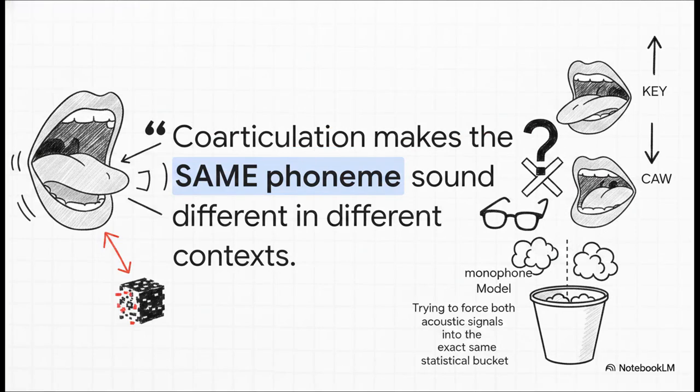And the reason this matters, the actual bug here, is a biological phenomenon called coarticulation. Think of coarticulation as data corruption. When we speak naturally, our mouths are honestly kind of lazy. We start physically preparing for the next sound while we're still finishing the current one. So the acoustic properties of a sound actually morph based on its environment. The hard k sound in the word key is produced much further forward in your mouth than the k in ka. To a monophone model, this just looks like noisy, corrupted data, because it's stubbornly trying to force both of those different acoustic signals into the exact same statistical bucket.